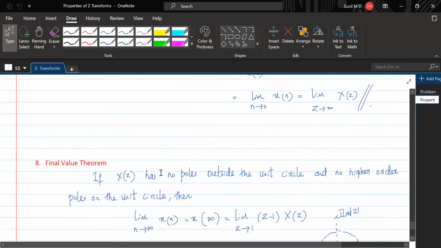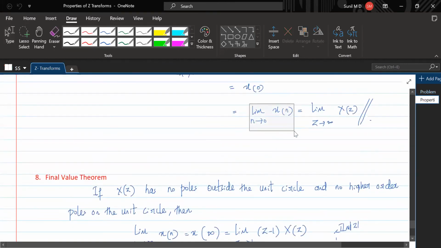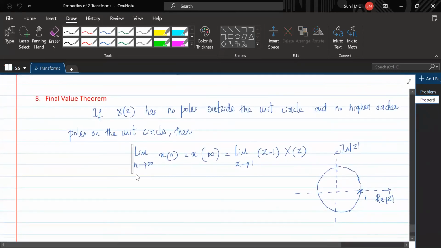Earlier we applied n tending to 0 in x of n, that is the initial value. Here the limit is n tending to infinity because it is the final value. So that is x of infinity. Initial value theorem is applying limit n tending to 0 to x of n, so we get x of 0.